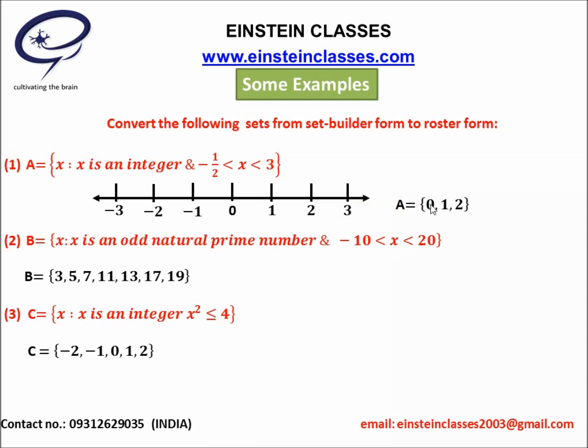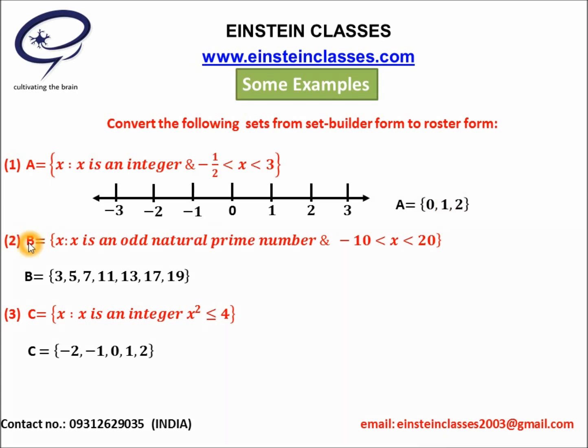To convert this into the tabular form, first of all draw a number line. You can see this, it's a number line. Now, the value of the integer x will be greater than minus half. That means minus half will lie between minus 1 and 0. It will be greater than minus half, but it will be less than 3. Hence, the integers will be 0, 1 and 2. These are the three integers which lie between minus half and 3. Hence, the tabular form or roster form of the set A is the collection of three integers, that is 0, 1 and 2.